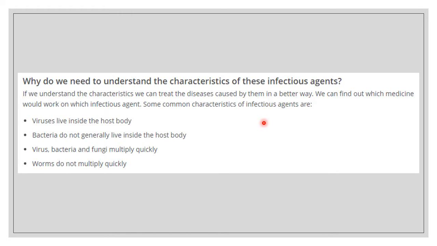So some of the characteristics of infectious agents that you have to remember are: virus live inside the host body. Number two, bacteria do not generally live inside the host body. Virus, bacteria and fungi multiply very quickly. That is why we fall sick or our infections increase very quickly. And worms do not multiply quickly. So this is the first part, these points about the infectious agents that you need to remember.